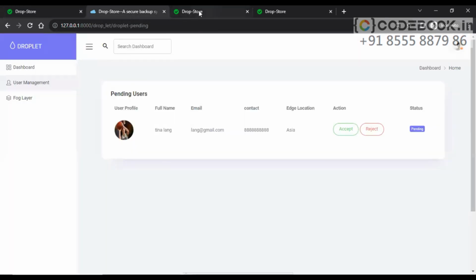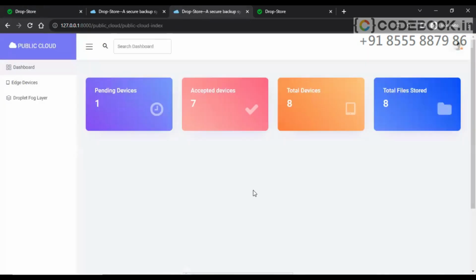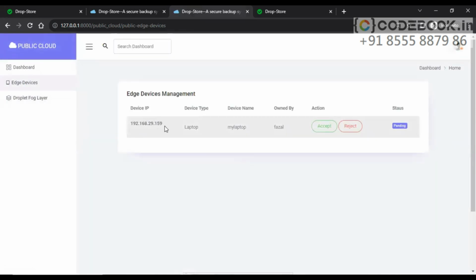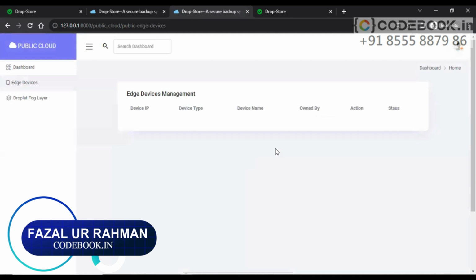Now let's go to the third user, which is nothing but the cloud. Let's log in with cloud and check what actions we can perform here. Logged in successfully. Here also is a simple dashboard. Pending devices: we can see one device is pending, the one which we have added. Accepted devices are 7, total devices are 8, total files stored are 8. Let's go to edge devices, and we can find that from this IP address there is a request to add this device. Let's click on accept, and it's accepted.